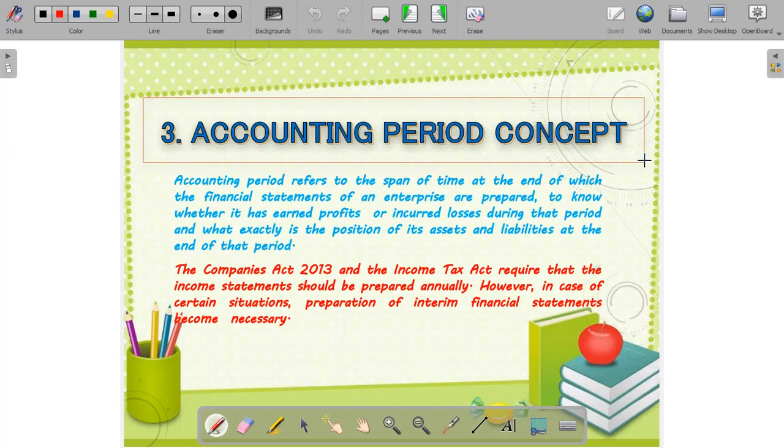However, in certain situations, interim financial statements are also prepared. Basically, interim financial statements means the financial statements prepared between two financial dates, between the two financial years, to ascertain the profit or loss. That is known as an interim financial statement.